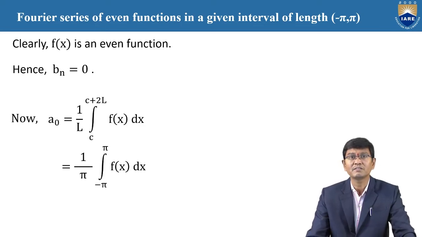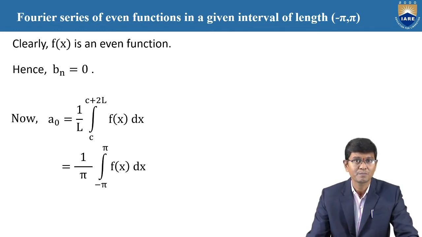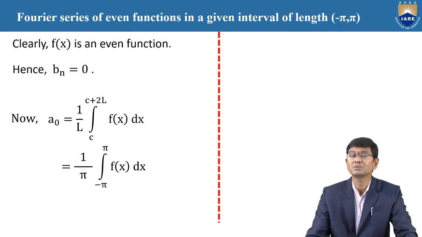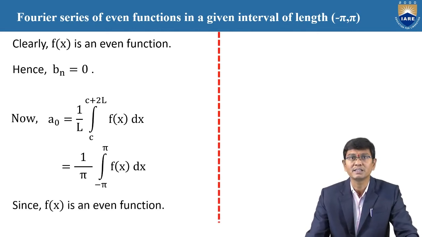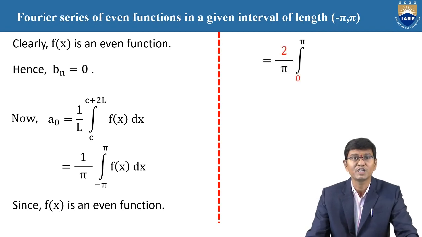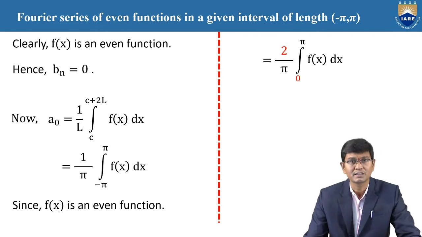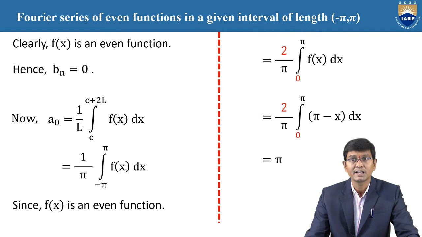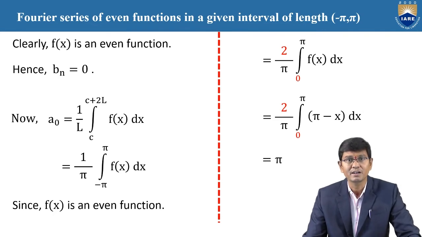Therefore, the required values are a naught, that is 1 by pi integration minus pi to pi of f of x dx, and similarly an is 1 by l into integration c to c plus 2l of f of x cos n pi x by l dx. This is the value of a naught.